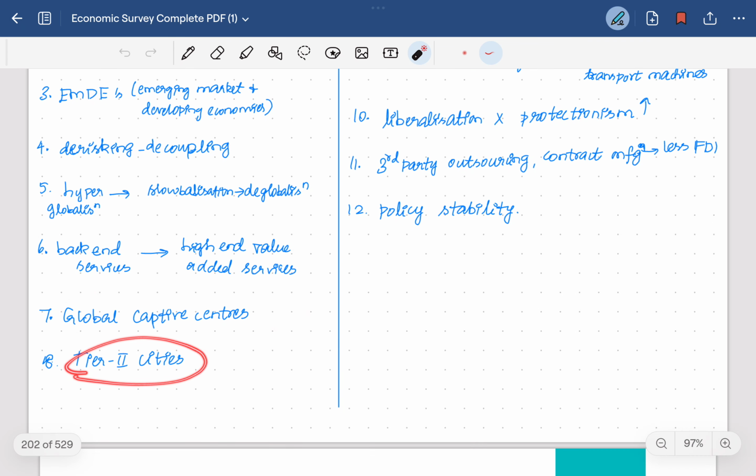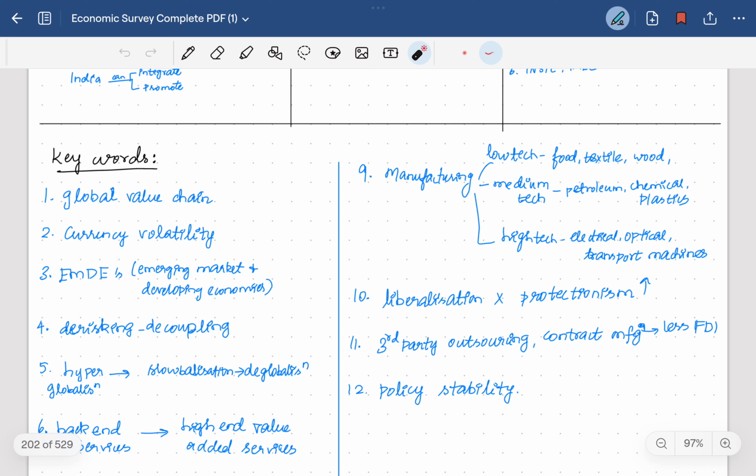Then the tier 2 cities. Then manufacturing: we have low tech, medium tech and high tech manufacturing. Low tech includes food, textile and wood, some of the basic low tech. Medium tech includes petroleum refining, chemicals, plastics manufacturing. High tech includes electrical, optical, transport machines.